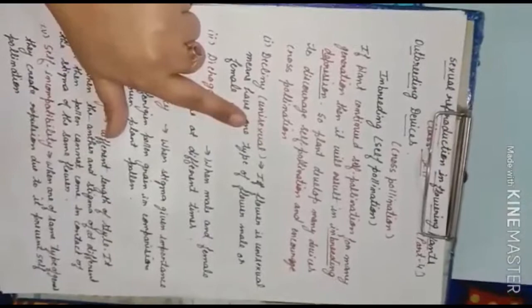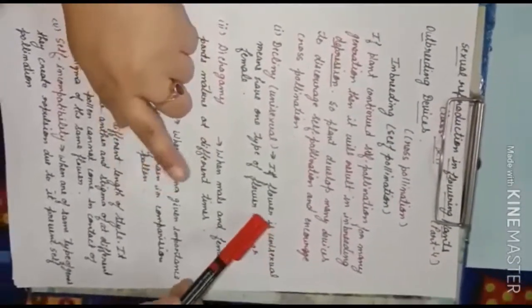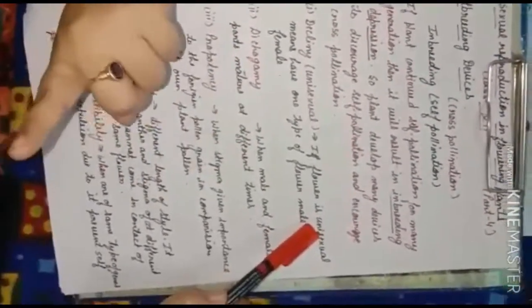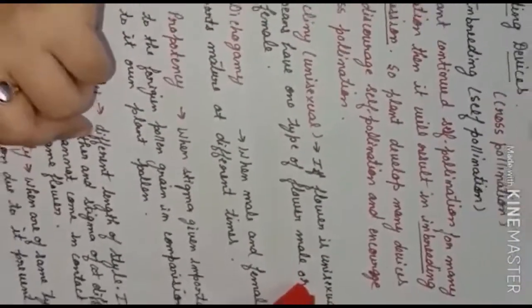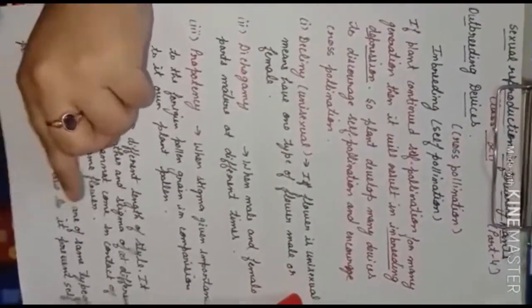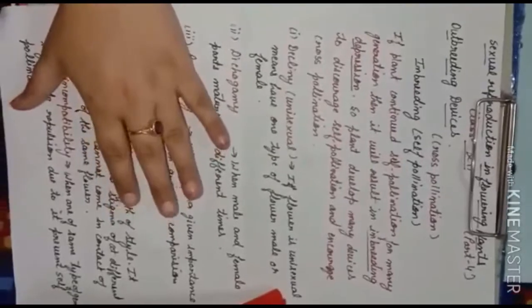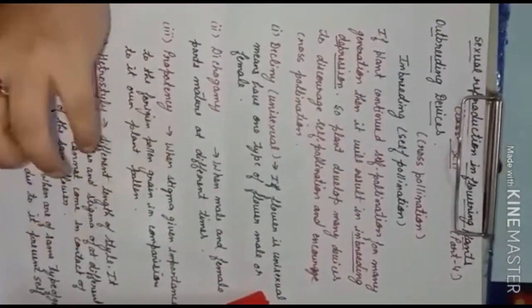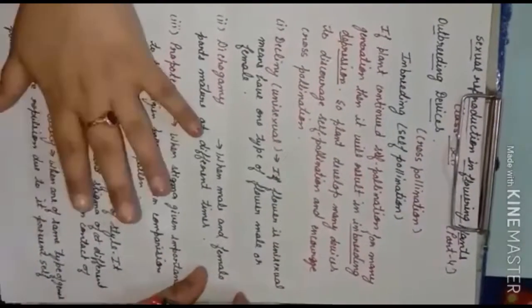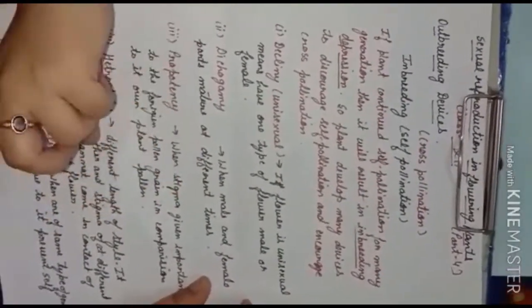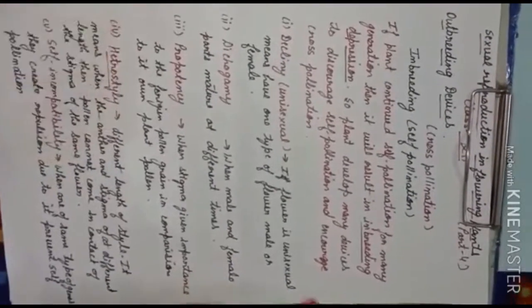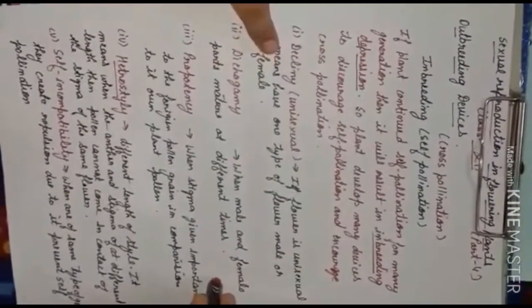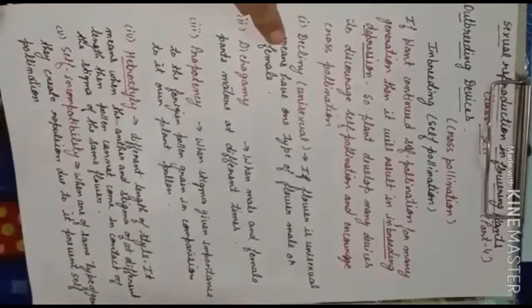Decline means unisexual. Unisexual means the plant is having only a single type of flower. Understood? If the plant is having only a single type of flower, then there will be no chance of self pollination. There is only the chance of cross pollination. This is the first type. Understood? If the plant is having only one type of flower, male flower or female flower.